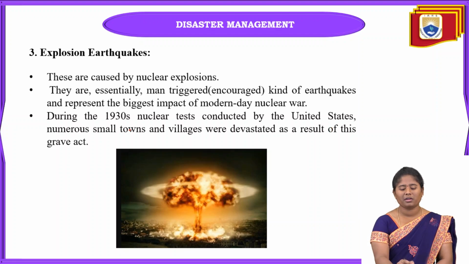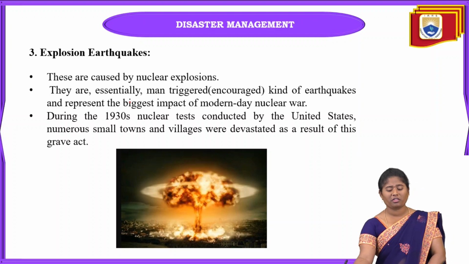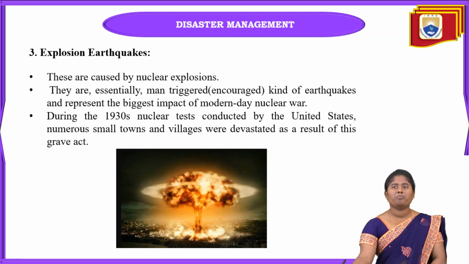During the 1930s, nuclear tests were conducted by the United States. At that time some small towns and villages were destroyed because of these explosions only.